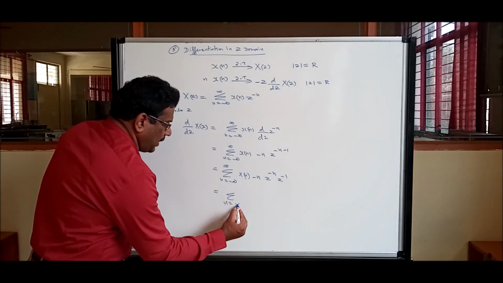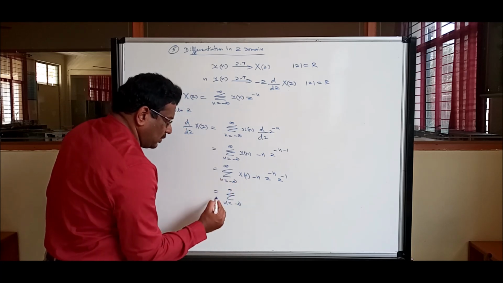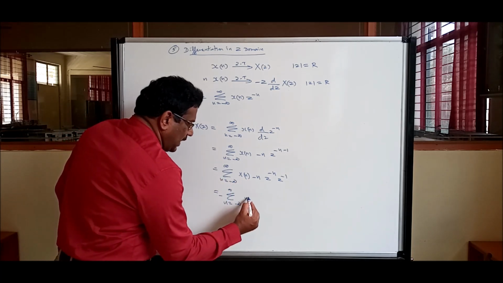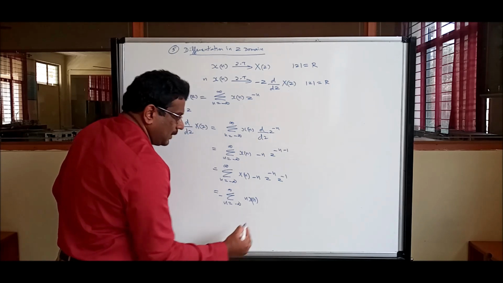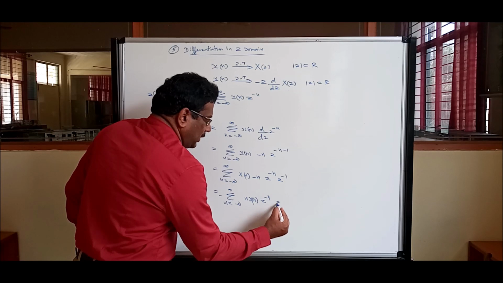Summation n equal to minus infinity to infinity, you take the minus outside: minus summation n x of n, z power minus n, z inverse.